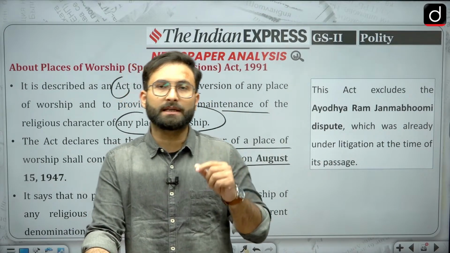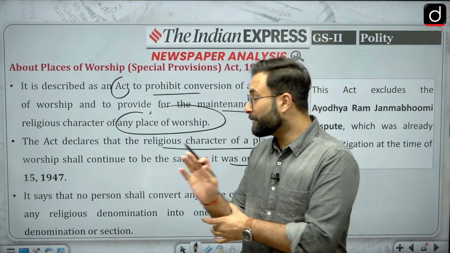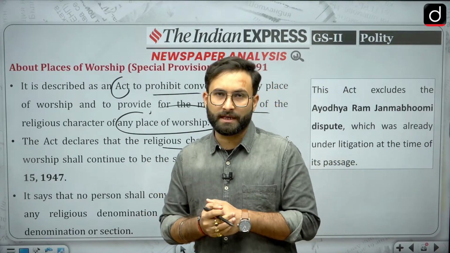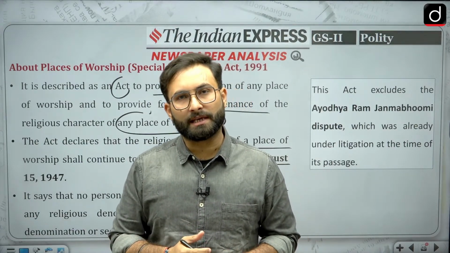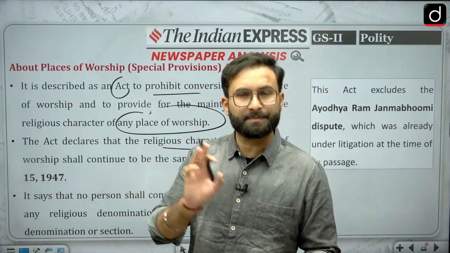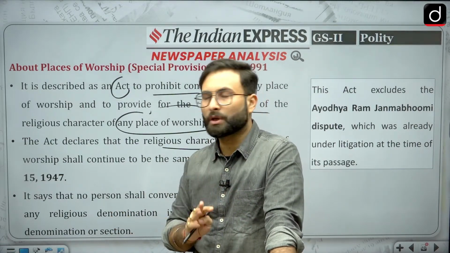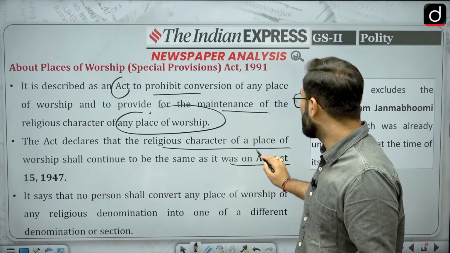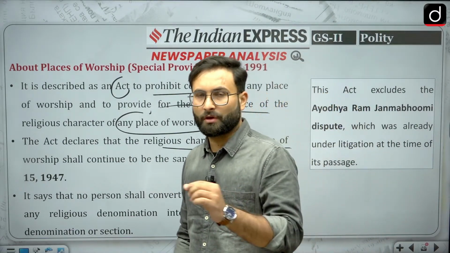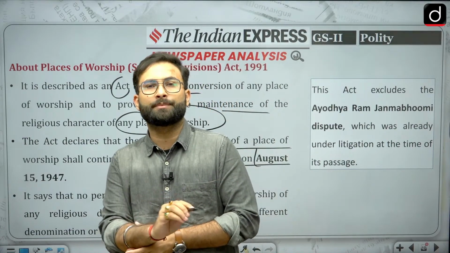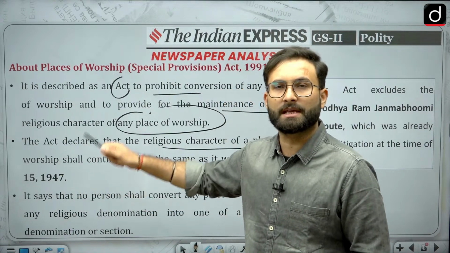But the thing is, they have made this a cutoff date. There is no rationale given behind this, because at that point of time there were also various issues. But they have said that from now on there will be no change in the religious character of a place of worship, despite the cases which are there. One exception was the Ayodhya case, but that is another story. It was said that from August 15, 1947, we cannot change the status of places of worship. That is what the petitioner has argued, that this is an arbitrary cutoff date, and because of which this act was also challenged.